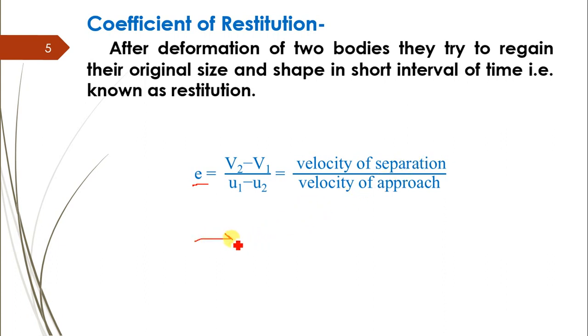It is nothing but the velocity of separation to the velocity of approach. Here this is u1 and this will be u2. So u1 minus u2 is nothing but the velocity of approach, and after the impact, this will be v1 and this will be v2. So v2 minus v1 is nothing but the velocity of getting separated. So coefficient of restitution is equal to the velocity of separation divided by the velocity of approach.